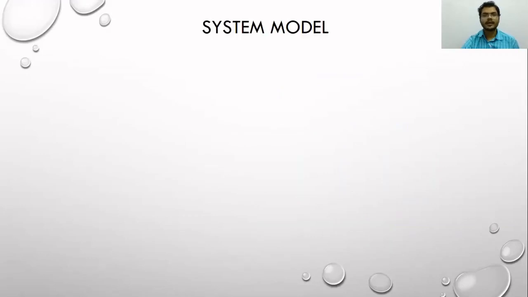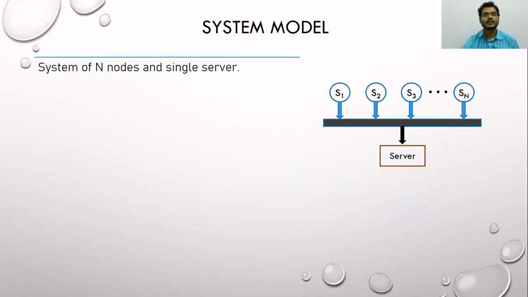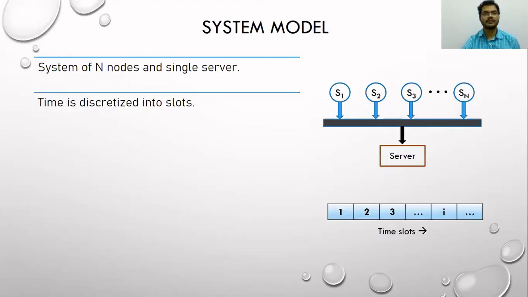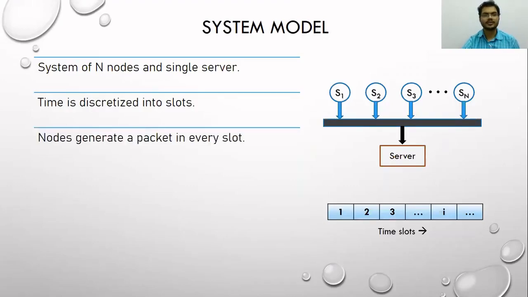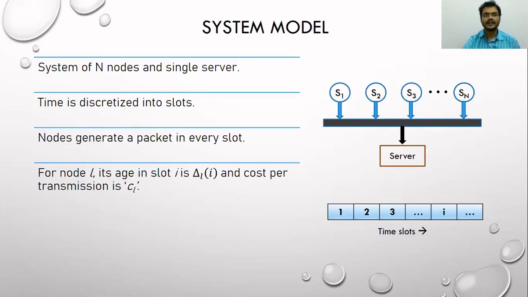Now, going ahead, let's fix the system model. Throughout this presentation, we will consider a system consisting of n nodes and a single server, and time is discretized into slots, and nodes generate a packet in every slot. For any node L, its age in slot I will be denoted by delta Li, and the cost per transmission is CL for the Lth node. Note that this cost per transmission can be different for different nodes.